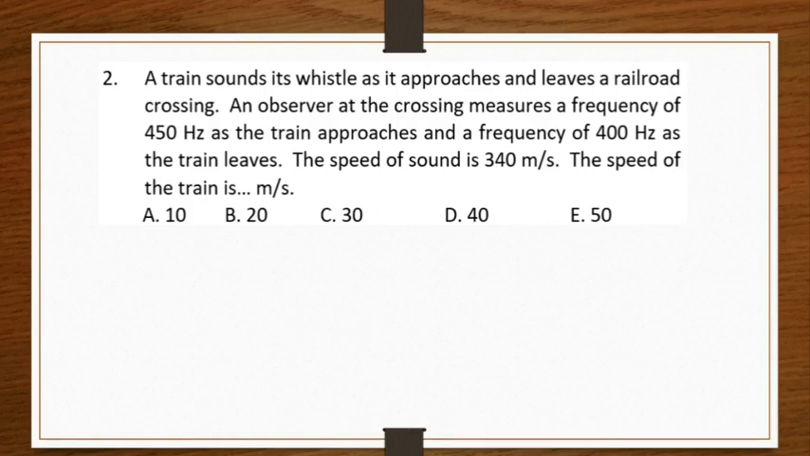Number 2, a train sounds its whistle as it approaches and leaves a railroad crossing. An observer at the crossing measures a frequency of 450 Hz as the train approaches and a frequency of 400 Hz as the train leaves. The speed of sound is 340 meters per second. We want to find the speed of the train.